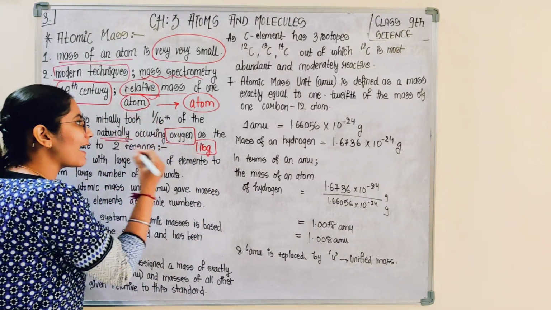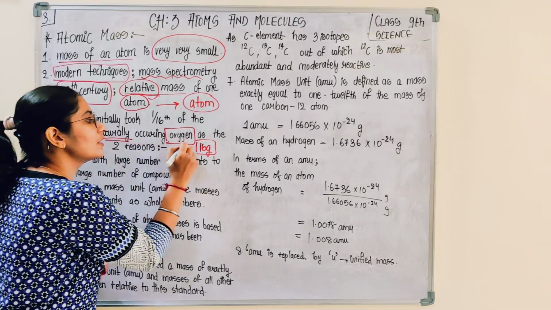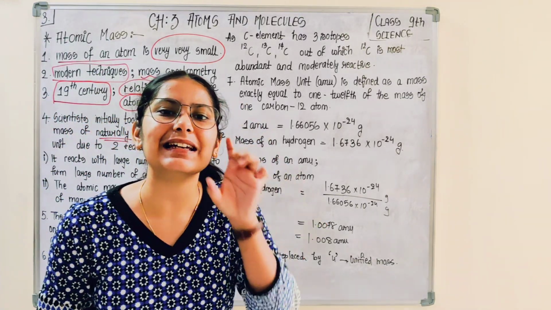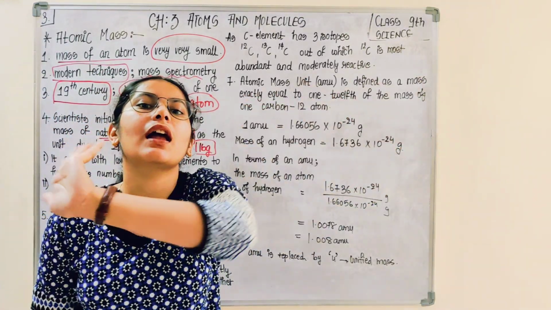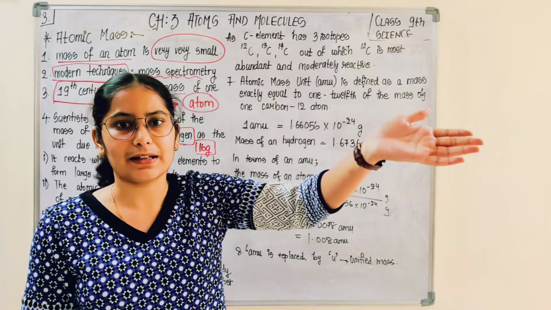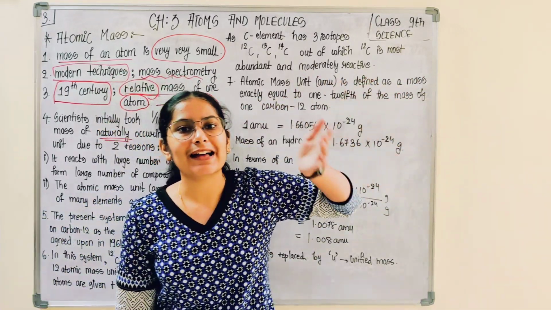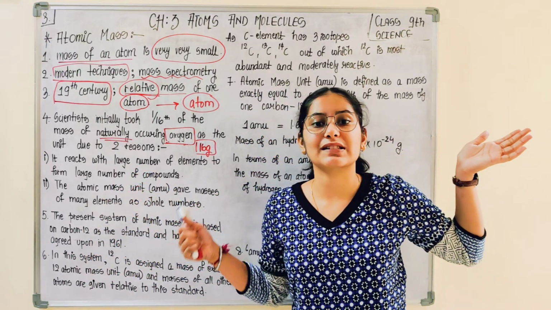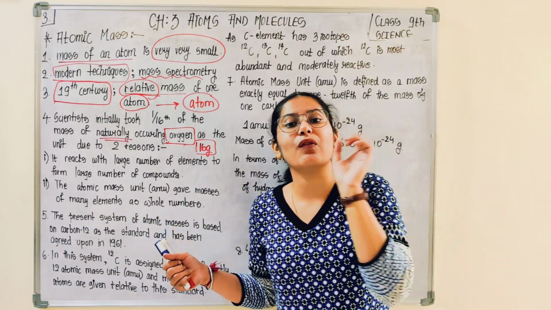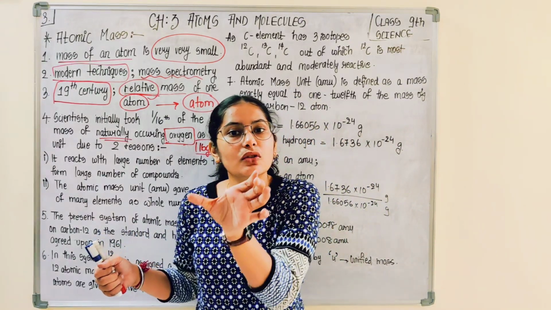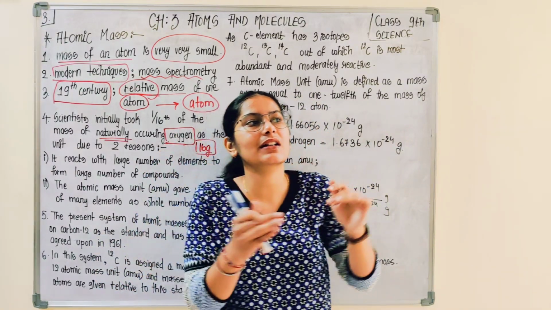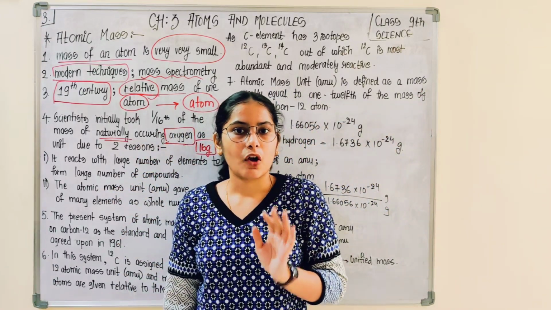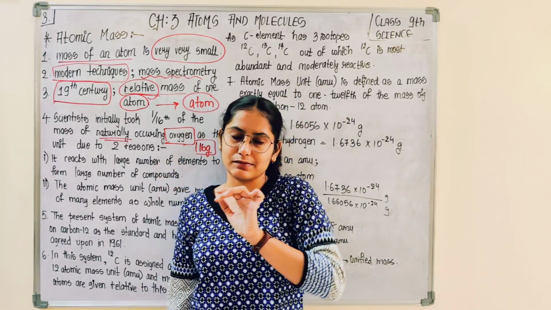So 1/16, that means 1 unit of the mass of oxygen is considered as the standard unit for comparing all other mass of elements. To identify the mass of other elements, they take the relative mass of oxygen, 1/16, as one unit, and using this one unit they calculated the mass of the atoms of different elements.